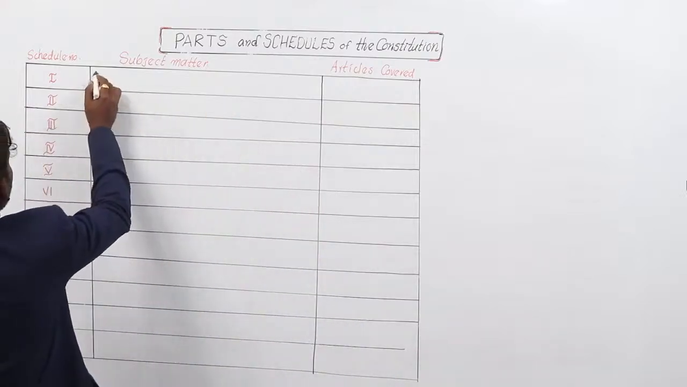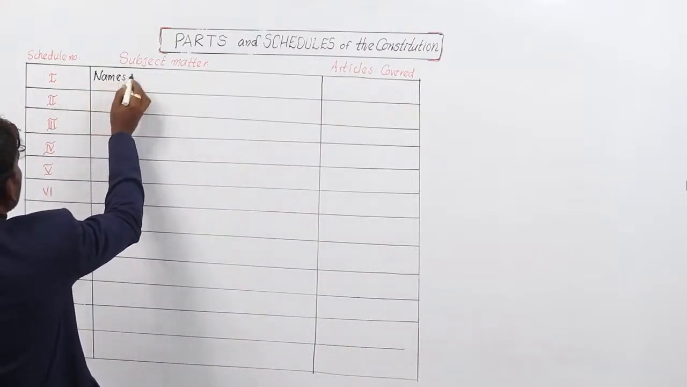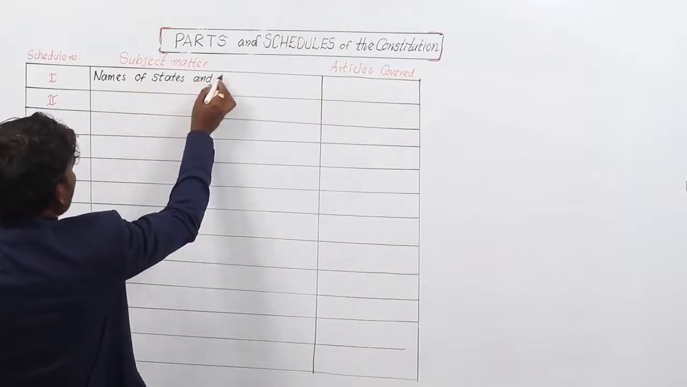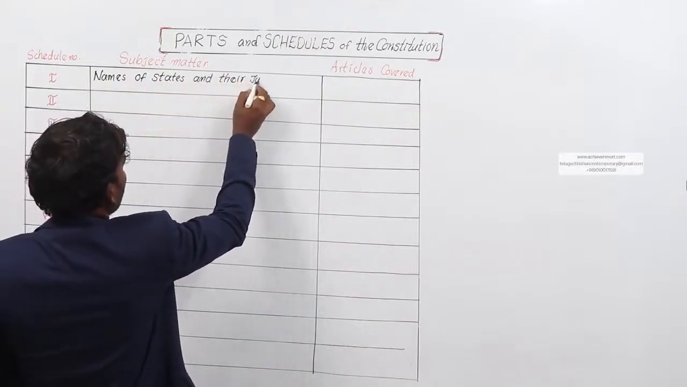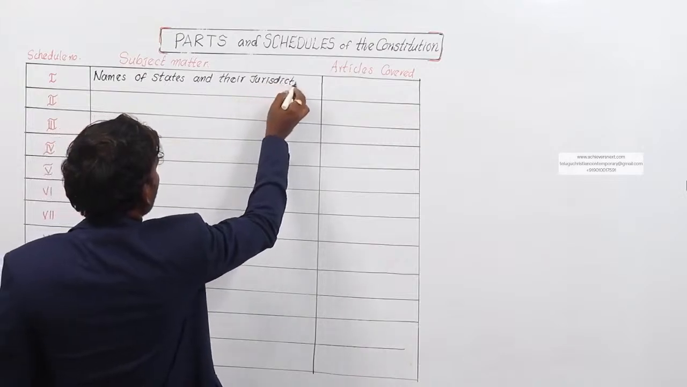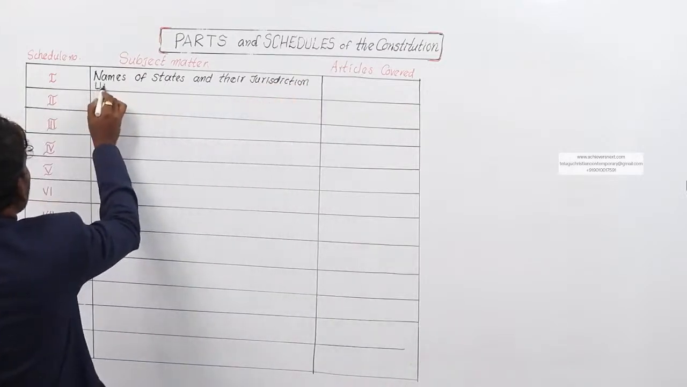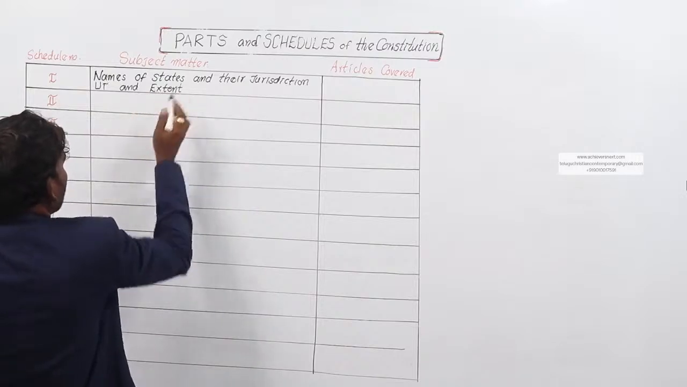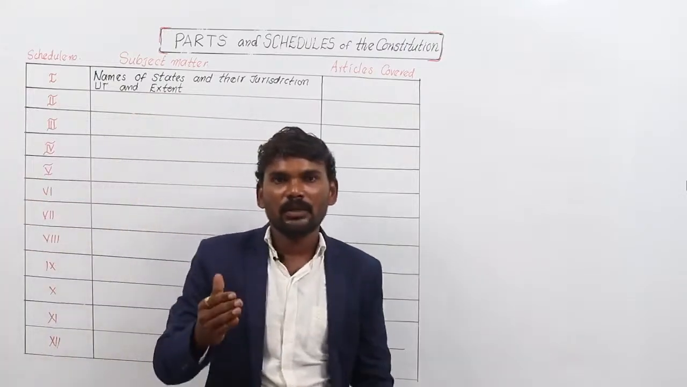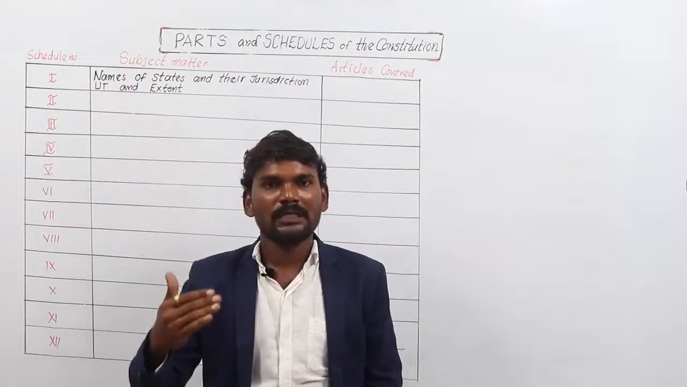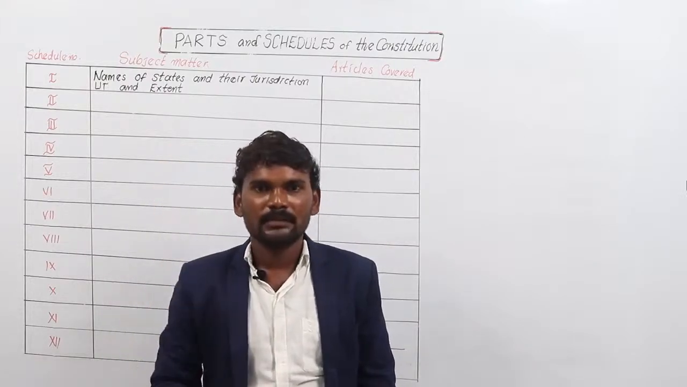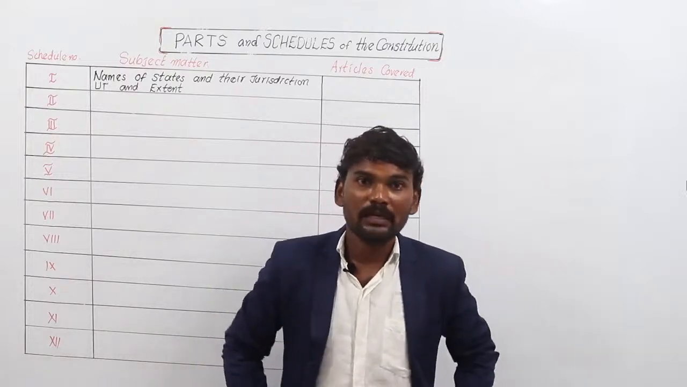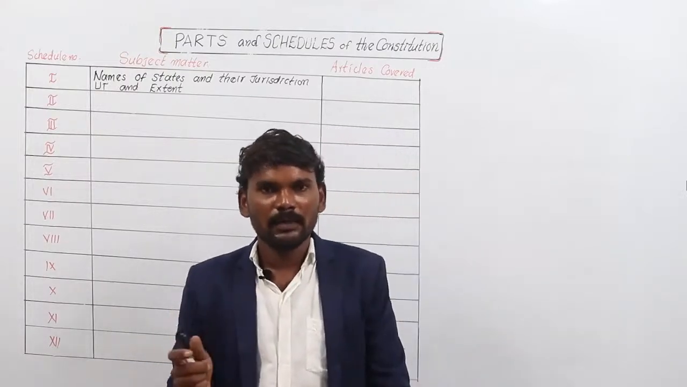First schedule deals with names of states and their jurisdiction, union territories and their extent. So first schedule provides the information of list of all states and list of all union territories and their boundaries and their extent. So here there is a relation between part 1 and schedule number 1.